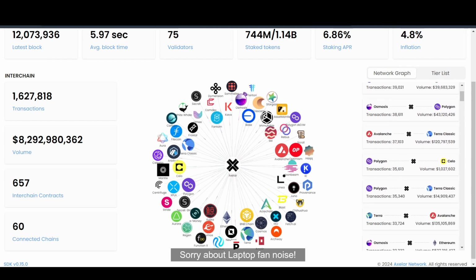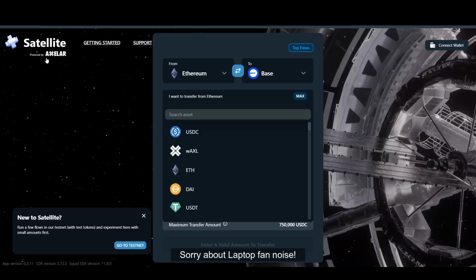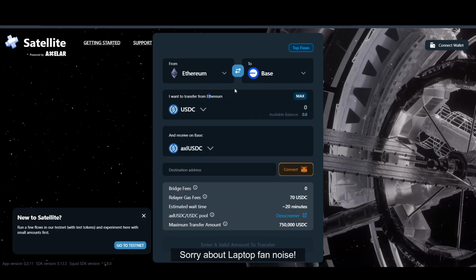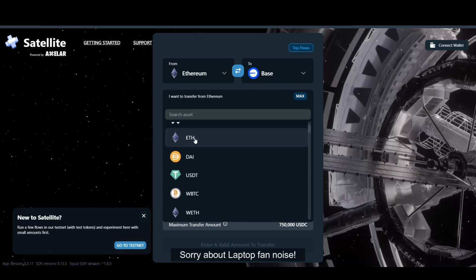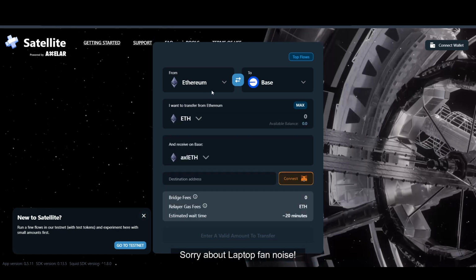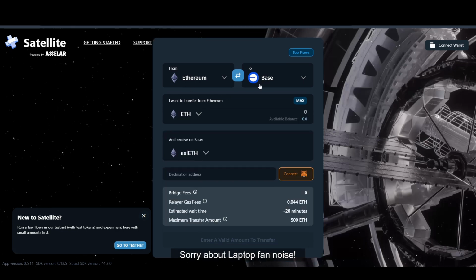If we go to Satellite Money, which is powered by Axelar, as you can see, you can do various multi-chain transfers. Let's say you want to transfer your Ethereum or your USDC to Base, you can do that here. If you want to transfer your ETH from Base to Ethereum, you can also do that.